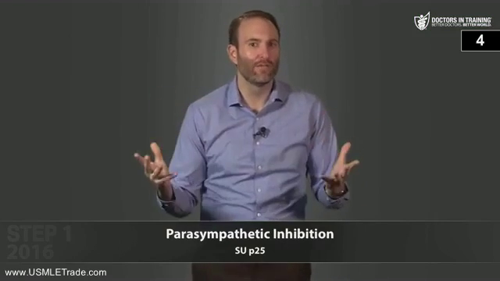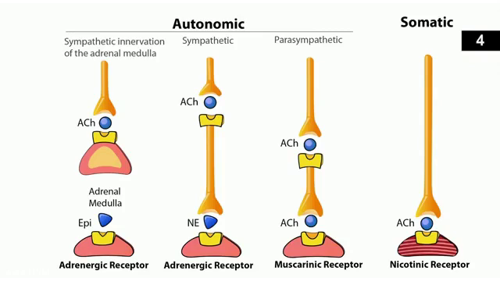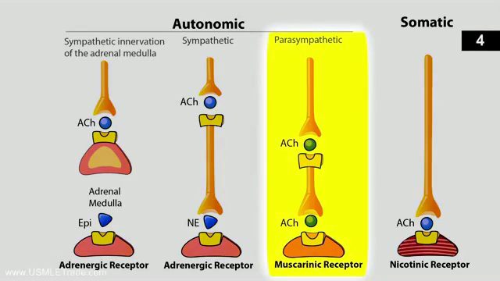So let's go ahead and look in the study guide here. What are the symptoms of inhibiting the parasympathetic activity? Now also, instead of saying parasympathetic inhibition, a question might ask you about anticholinergic or antimuscarinic effects. And that's going to make sense because as we went over in the last lecture, the parasympathetic nervous system uses